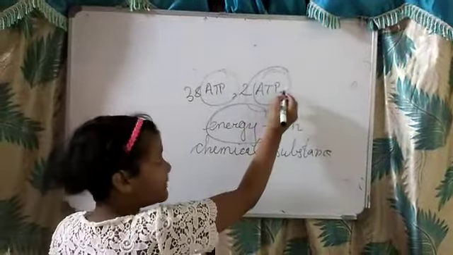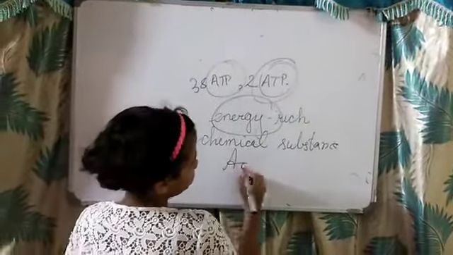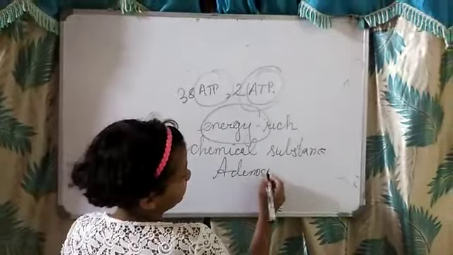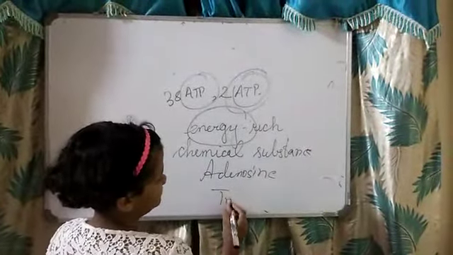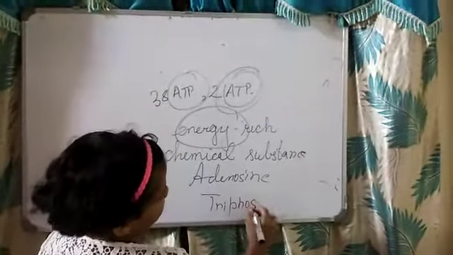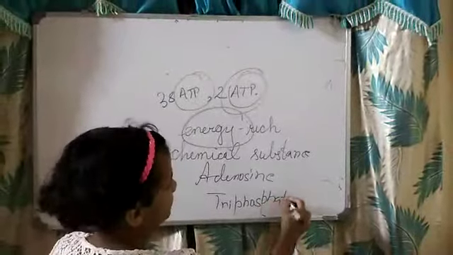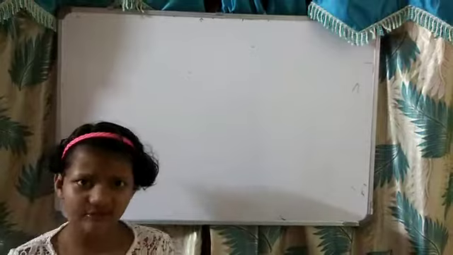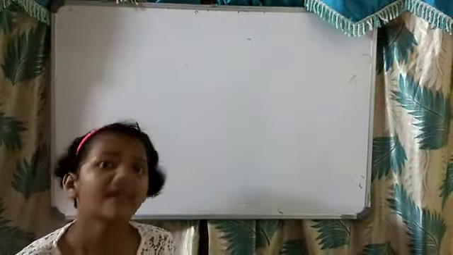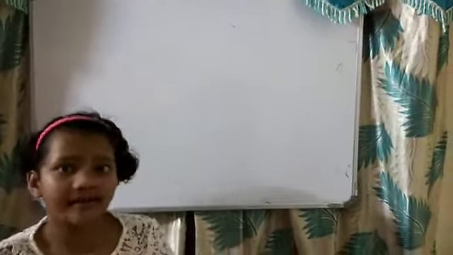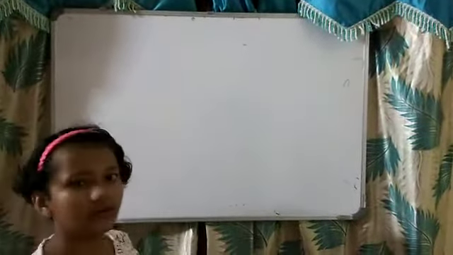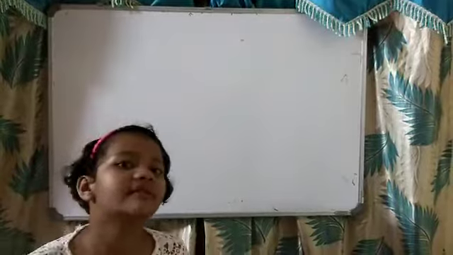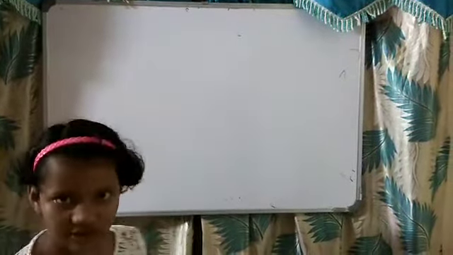The full form of ATP is adenosine triphosphate. So we covered respiration, aerobic respiration, internal respiration, ATP, adenosine triphosphate, and energy.